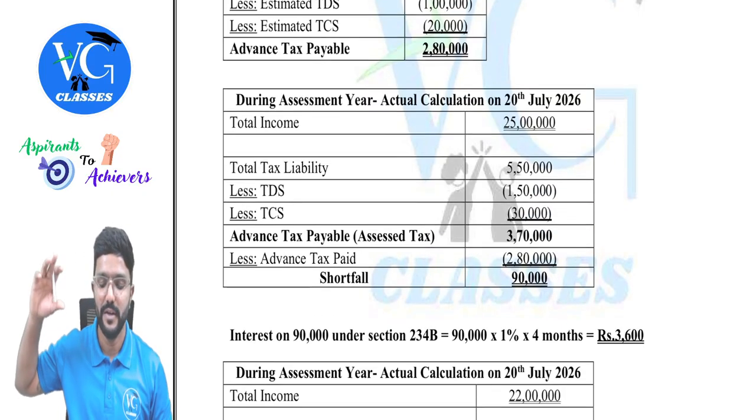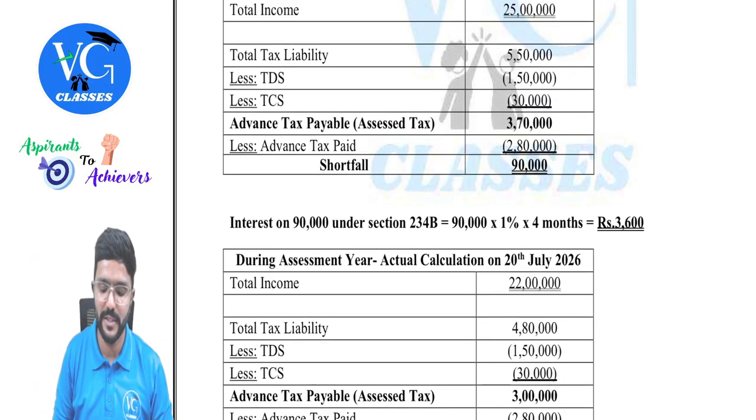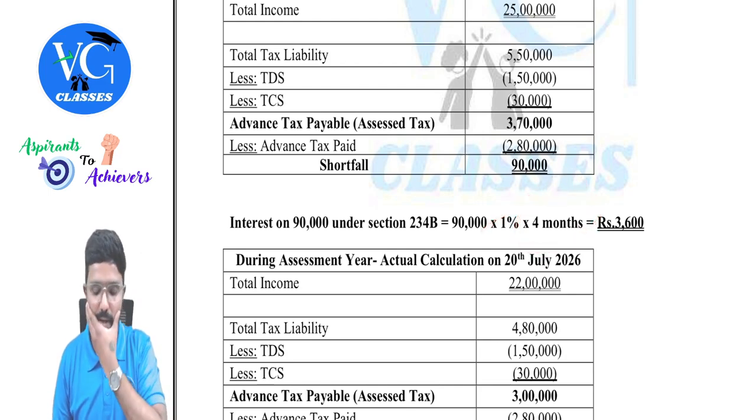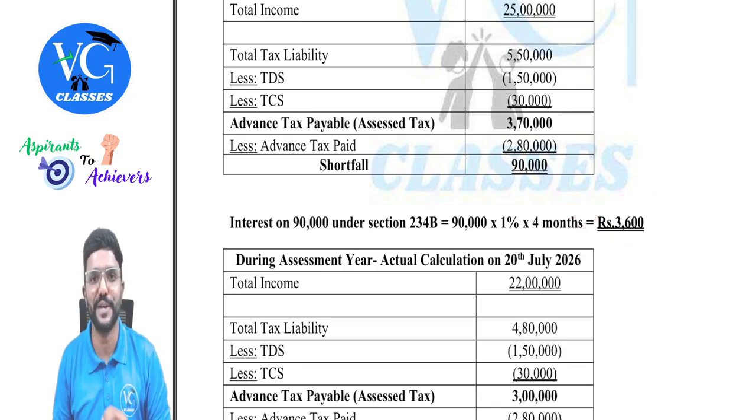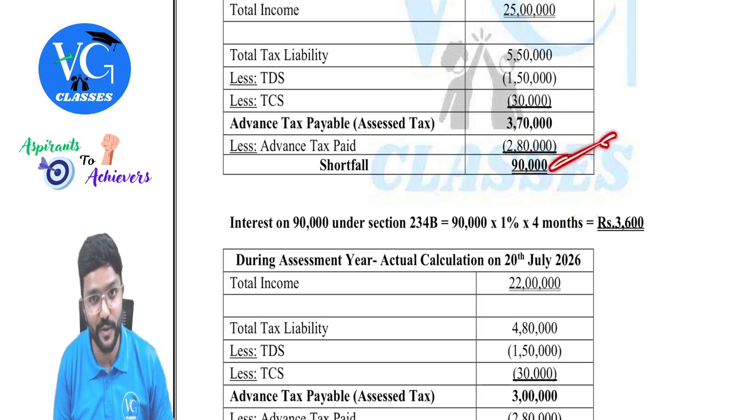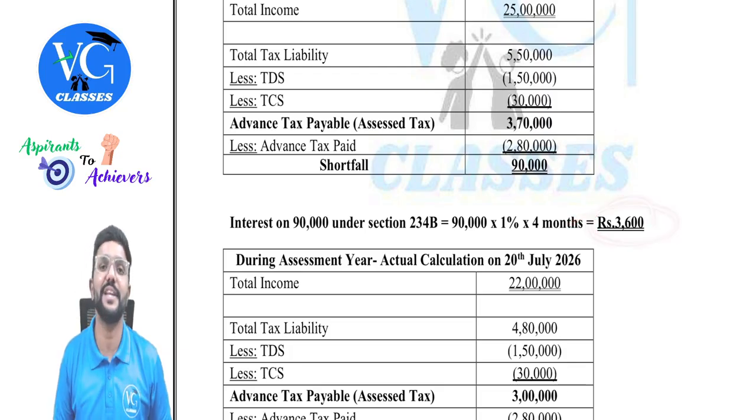Sir, what if it is in August, September and all? Accordingly, the months will increase, guys. So the interest under section 234B will come to 3,600. Now the assessee has to pay 90,000 along with interest of 3,600 before filing the income tax returns.